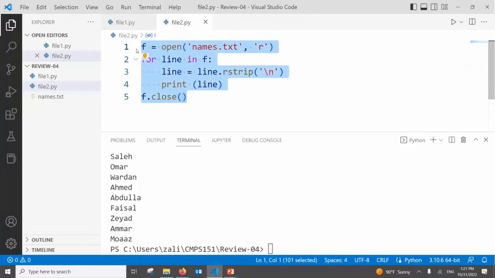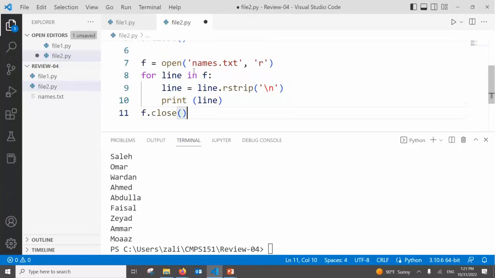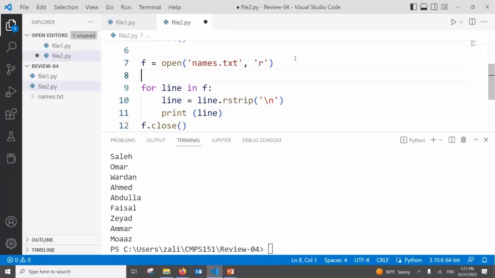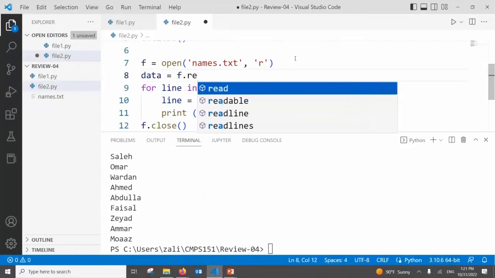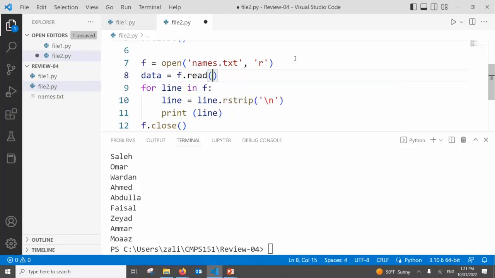Let us do it in another way, using a for loop as well. Again, we will open it again here. Now, what do you want to do? Tell me. Someone suggested something. No, still with for. We said you can read: data is equal to f.read.